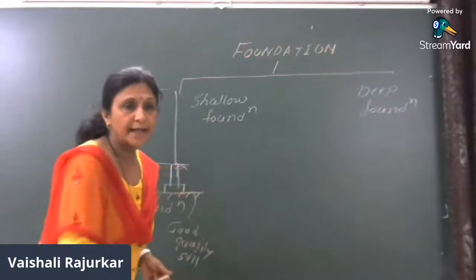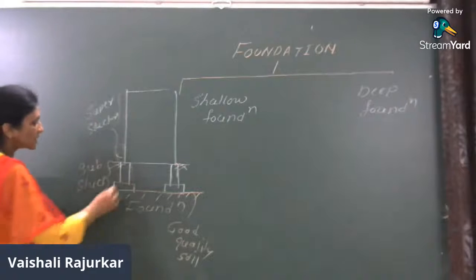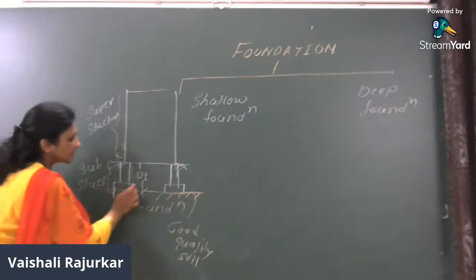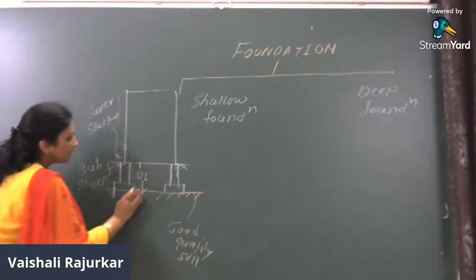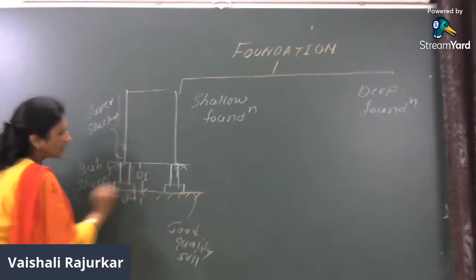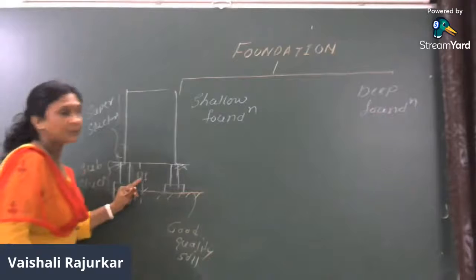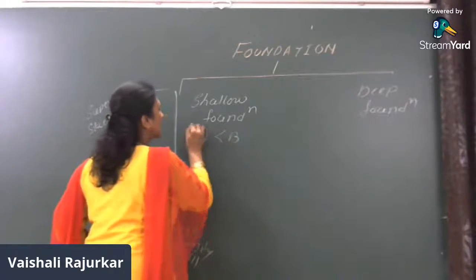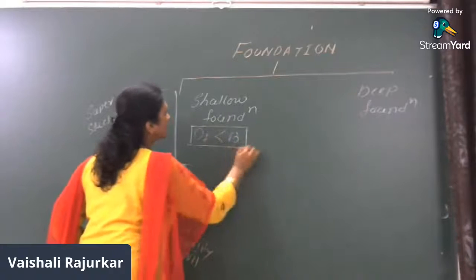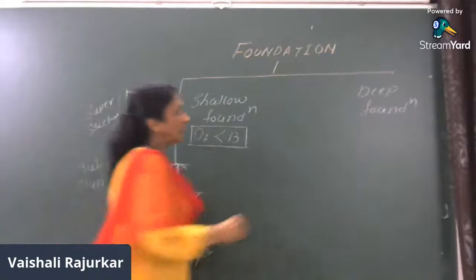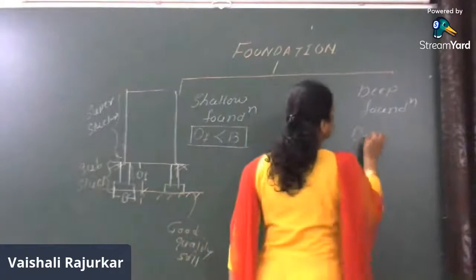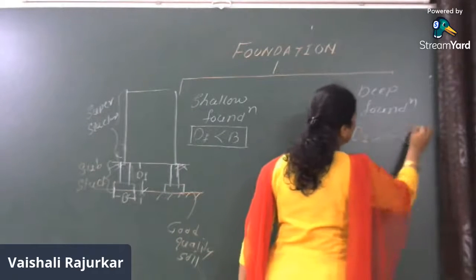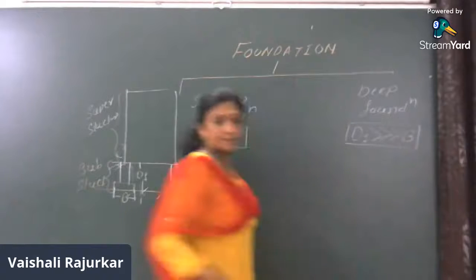Suppose this is D, the depth of the foundation, and this is B, the width or breadth of the foundation. If D is less than B, it is called a shallow foundation, and when D is largely greater than B, it is called a deep foundation.